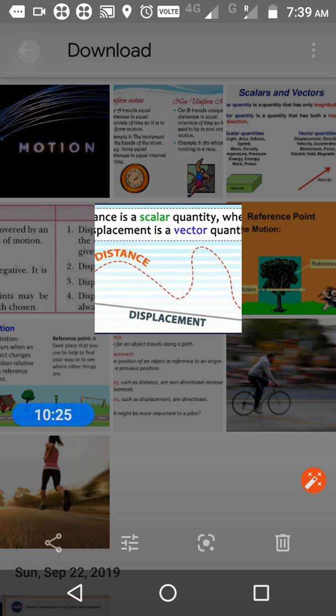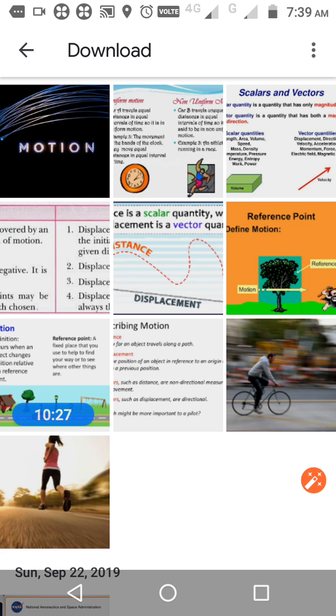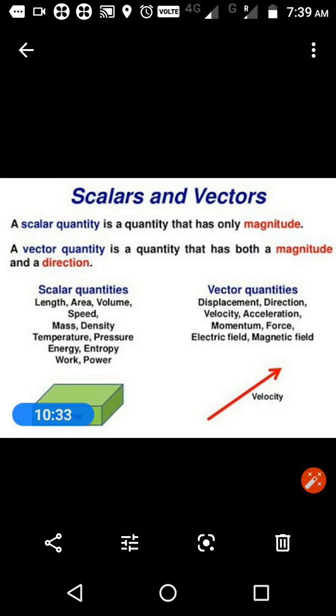So we have two more words, scalar and vector. What is scalar and vector? Scalar means it is a quantity which has magnitude only. What is magnitude? Just a number, something like 10, 20. What is your weight? You will say it's 40, right? It's a number, so that is a scalar quantity. Or what is the time? It's 10 o'clock. So it's again a number. All these things are considered scalar quantities.